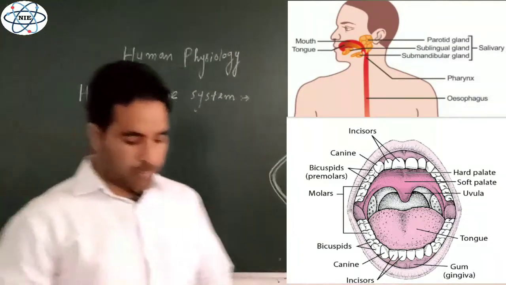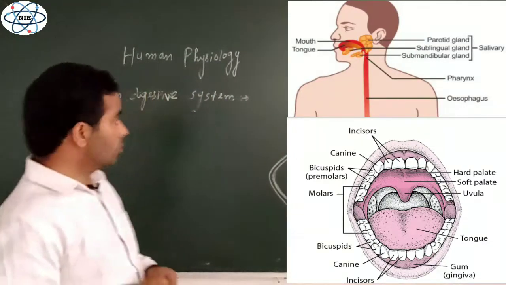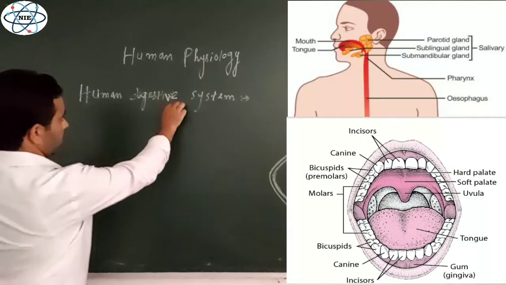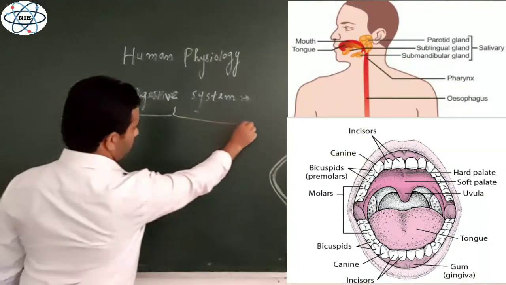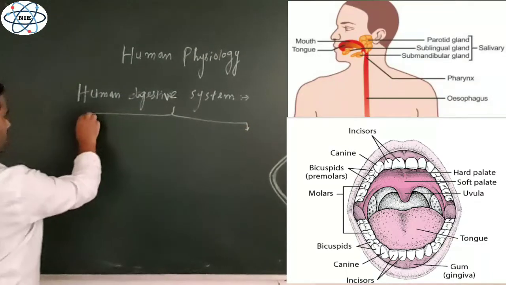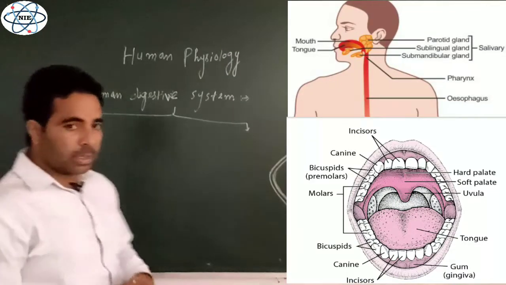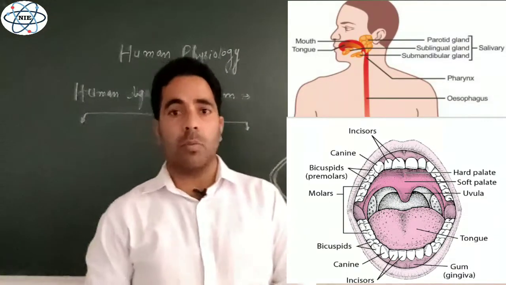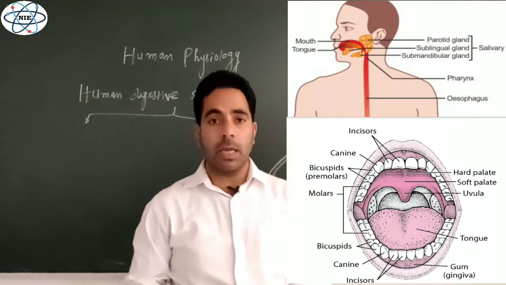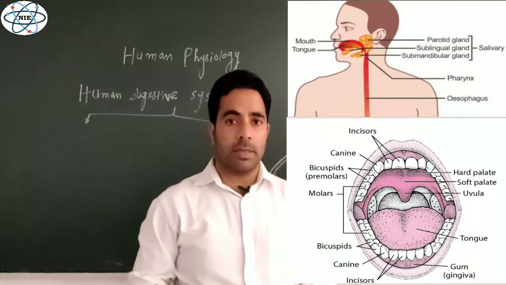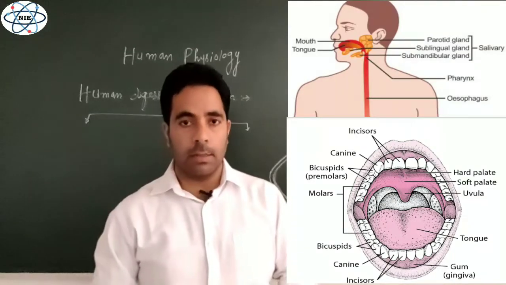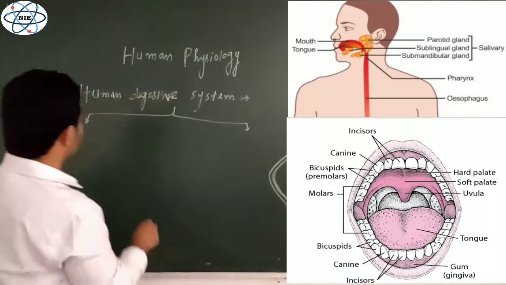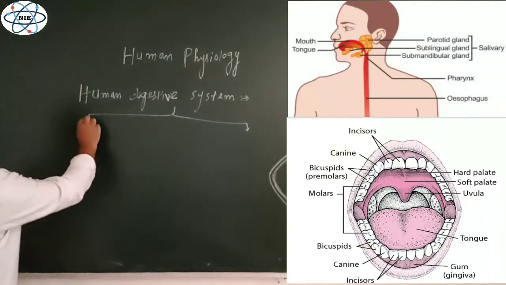Human digestive system, right? Now in human digestive system we will discuss this topic into two parts, because we know that human digestive system is comprised of two parts. There is alimentary canal and there are various digestive glands which are associated with alimentary canal. Okay, so let's describe this.